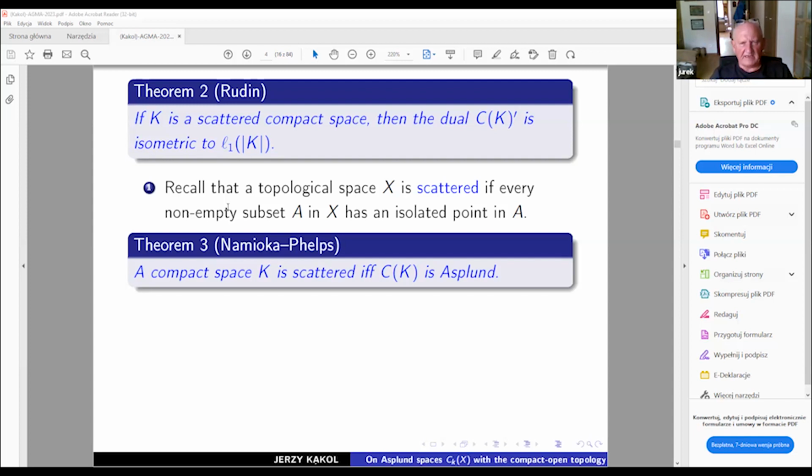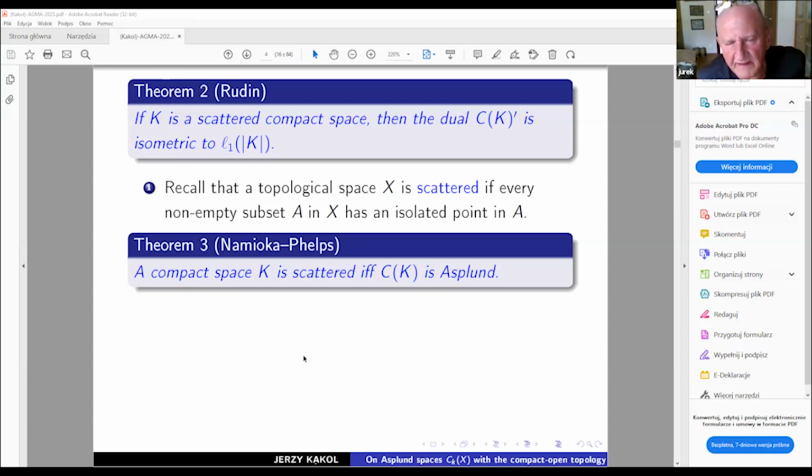A compact space K is scattered if and only if the Banach space C(K) is Asplund. So for scattered compact spaces K, any separable Banach subspace of C(K) has separable dual. Then one should look at the consequences already mentioned in the Rudin result.